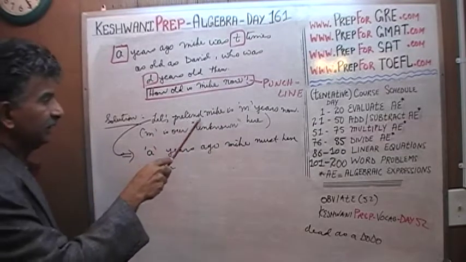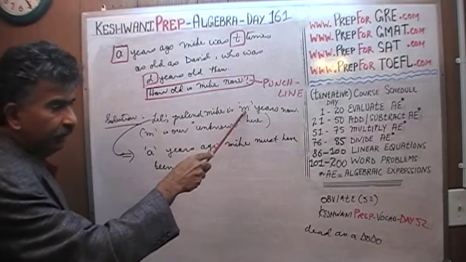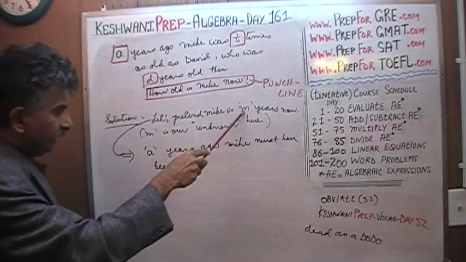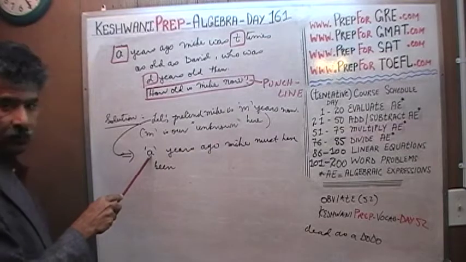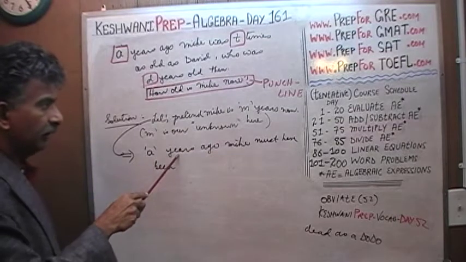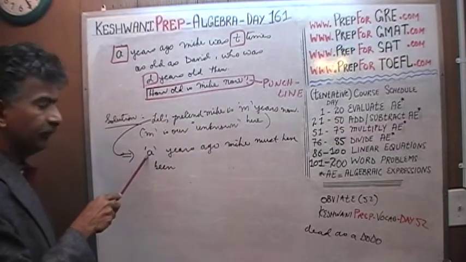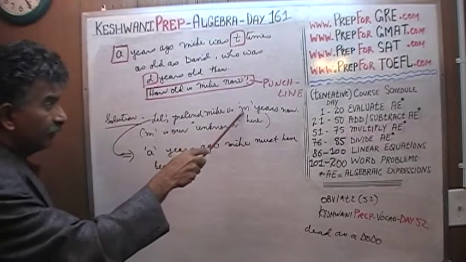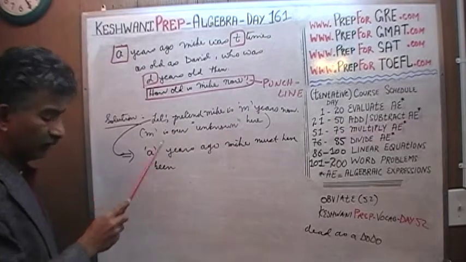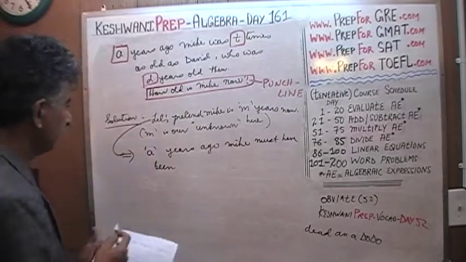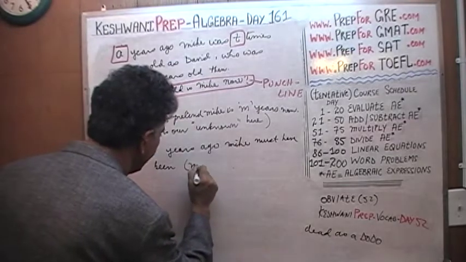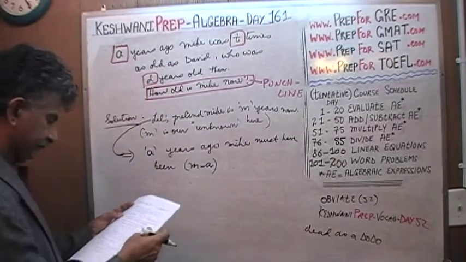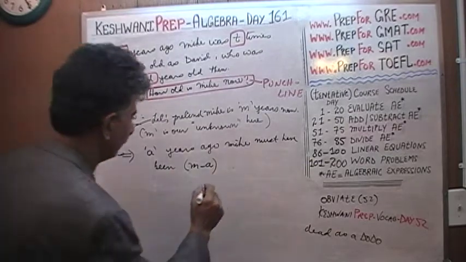If Michael is 30 years old today, then 12 years ago, if A is 12, he would have been 30 minus 12. Therefore, since he's M years old today, then A years ago he must have been M minus A years old.